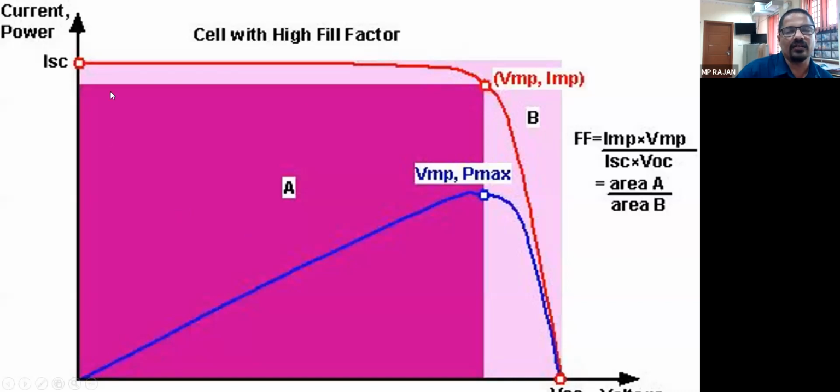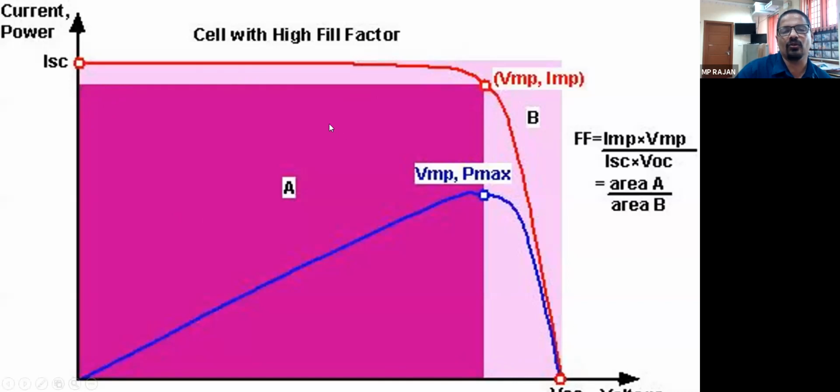Whereas IMP and VMP, because of various factors, are less than ISC and VOC, and this is the maximum power point at which current is IMP and voltage is VMP. So this is the true practical power we can extract from the solar cell.